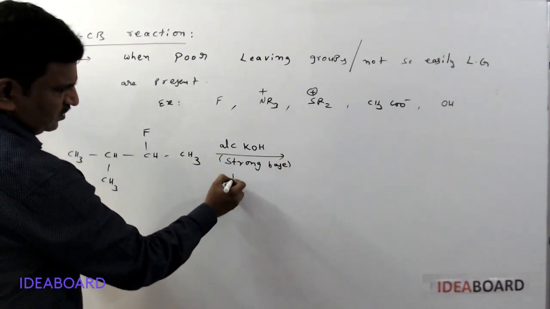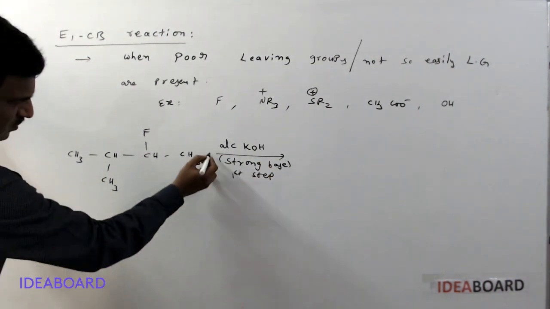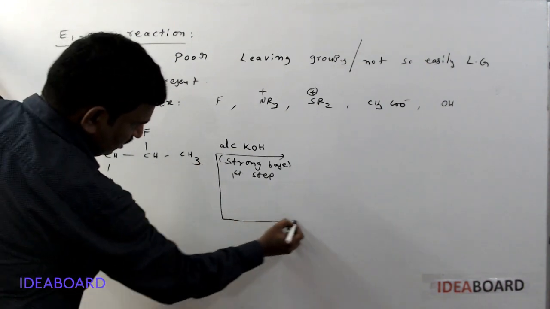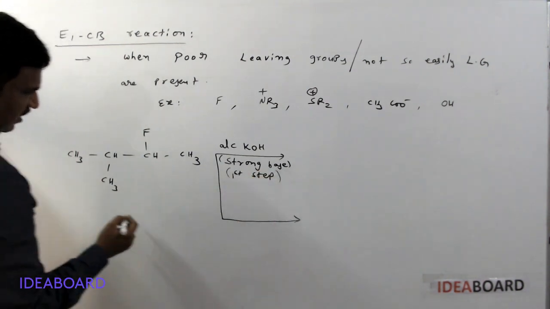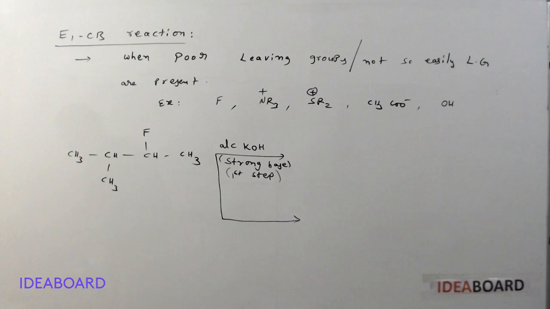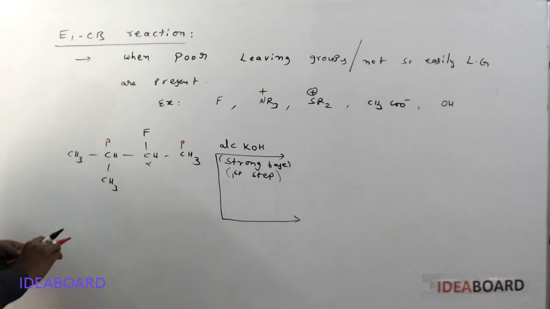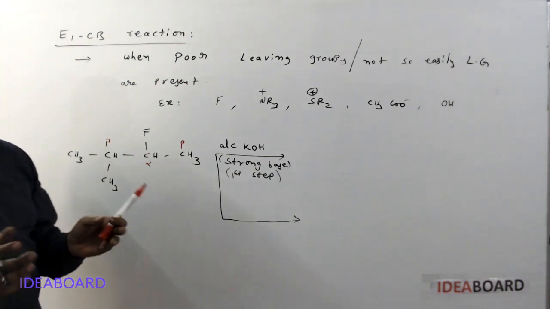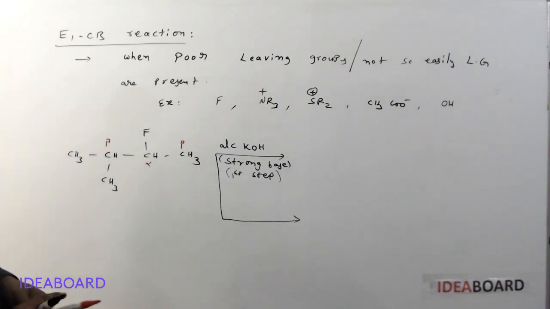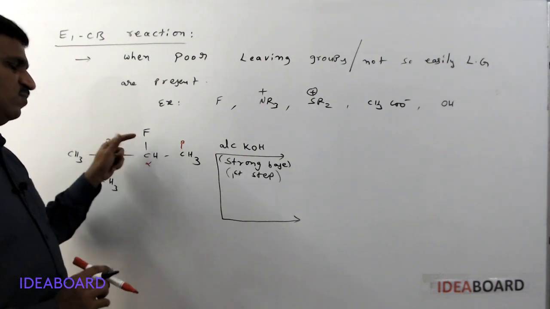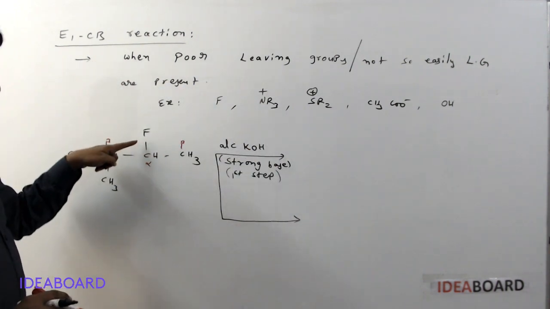And this is the first step. By the use of this strong base, two types of reactions can occur. I said this is the alpha carbon, and this is a beta carbon, and this is also a beta carbon. Here the C-F bond is a strong bond. Because of the strong bond, the halide ion is not removed first. In the E1 reaction, halide ion removal occurs first. In the E2 reaction, OH minus attacks the proton directly and the halide is removed.